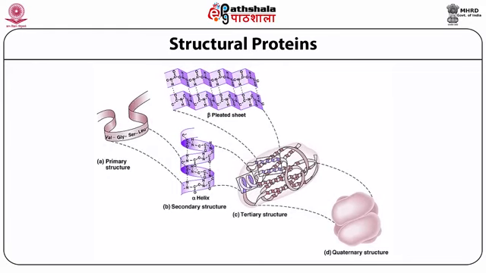The primary structure is the sequence of arrangement of amino acids. In the case of secondary structure, we get alpha helix and beta pleated sheets. In the case of tertiary structure, we understand the domain. Quaternary structure gives the overall entire protein molecule.